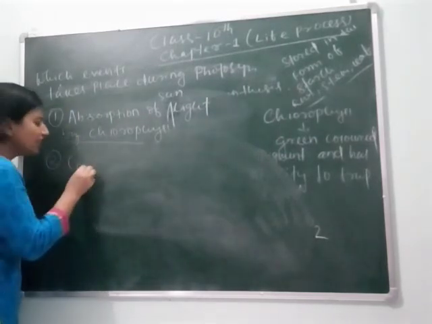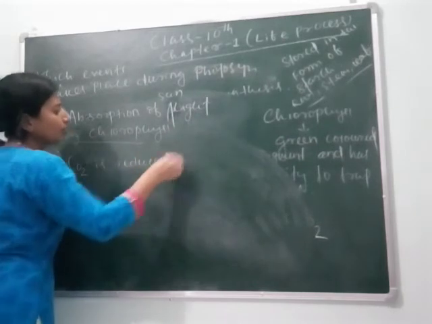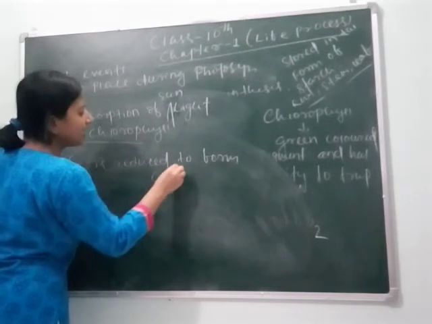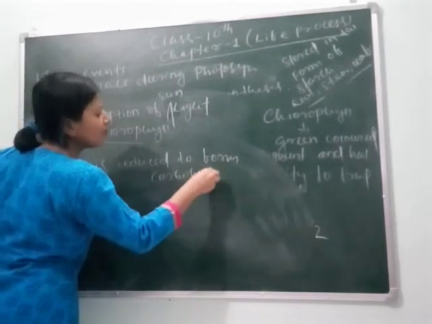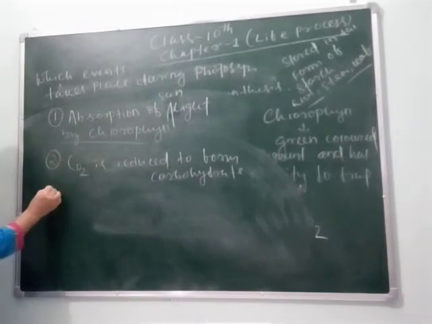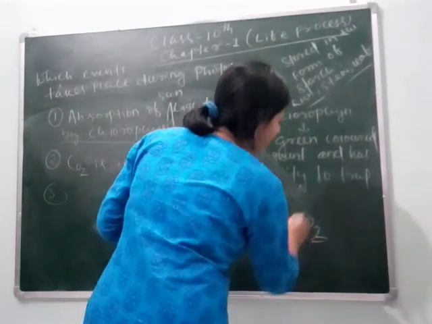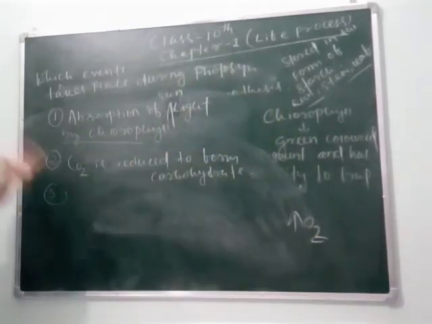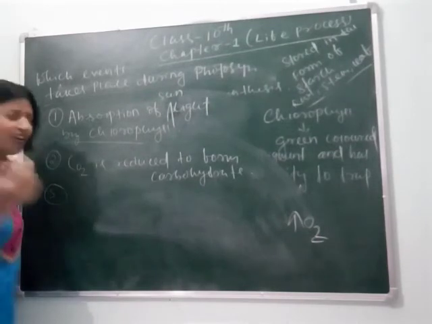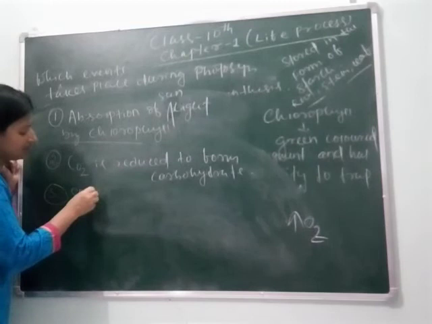So here we can write CO2 is reduced to form carbohydrate. As we know, glucose is a form of carbohydrate, a simple form of carbohydrate. Third, what happens? As we see in the reaction, oxygen is released. So from where does this oxygen come? This oxygen comes from the splitting of water.